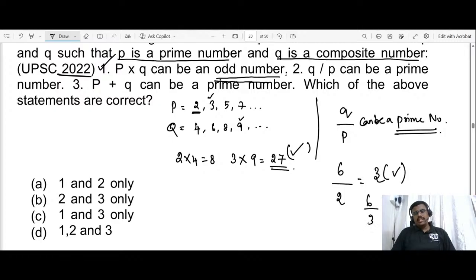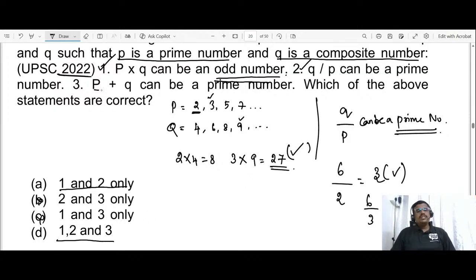Or 6 by 3 gives 2, which is also a prime number. So you found that statement 2 is also correct. So 1 and 2 are correct. Now you are left with options A and D. You can eliminate options B and C. Now you need to find whether statement 3 is correct or not.